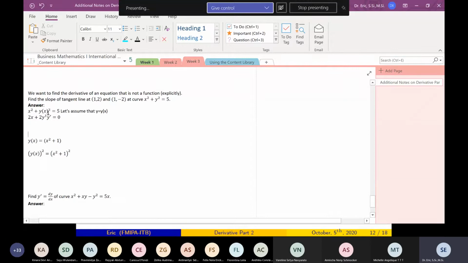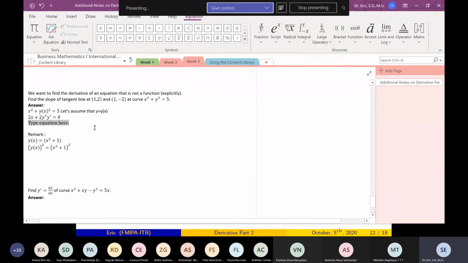Remark. So I want to find y prime. Don't forget what is y prime? Y prime is dy/dx. How y changes with respect to x. The rate of change. So I have 2y to the 1, which is y.